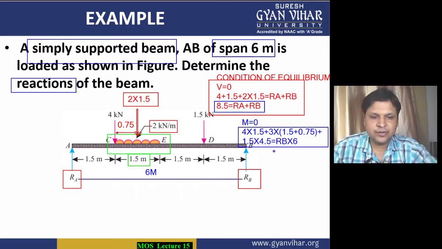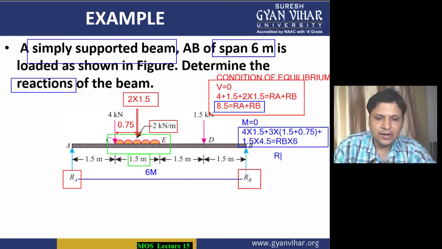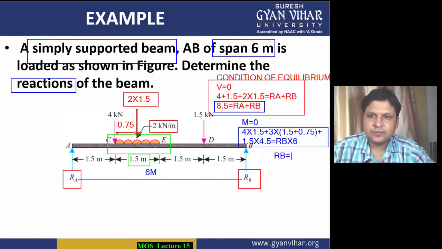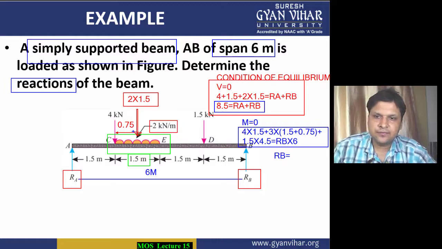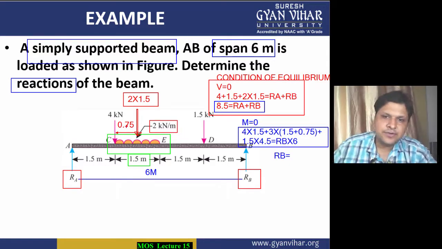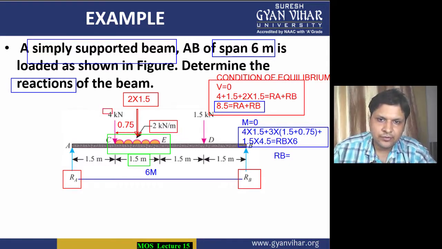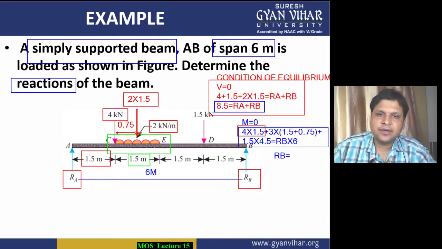From this equation you can calculate the value of RB. All right, students, as you can see what I have done here: the first load was your 4 kilonewton and the distance was 1.5. Second was 2 into 1.5, means 3, and the distance is from here to here, so you will have to add 1.5 and 0.75.